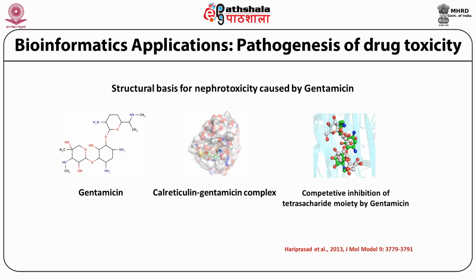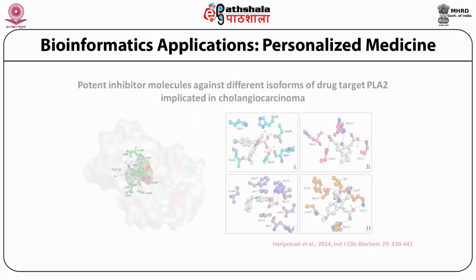But we have comprehensively shown that in addition to that primary target, it could have secondary targets such as calreticulin, and the binding of this particular molecule to calreticulin could be triggering a particular cascade of events resulting in nephrotoxicity.